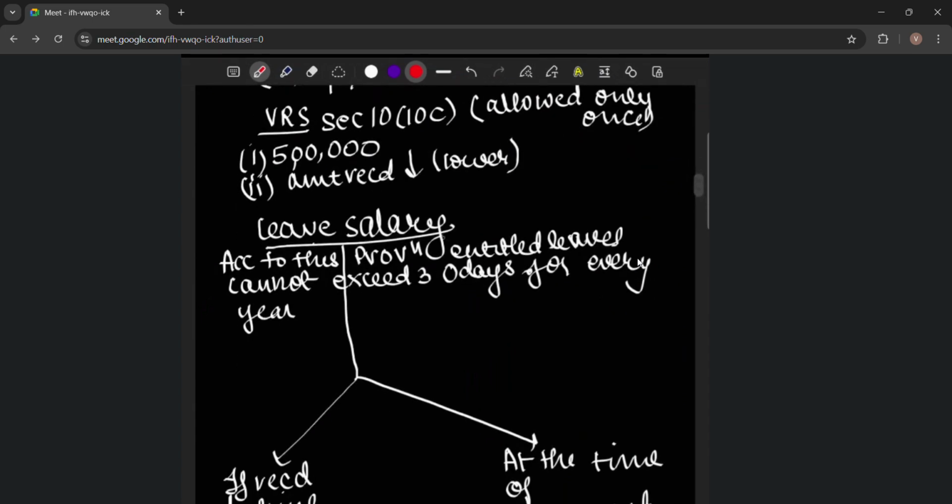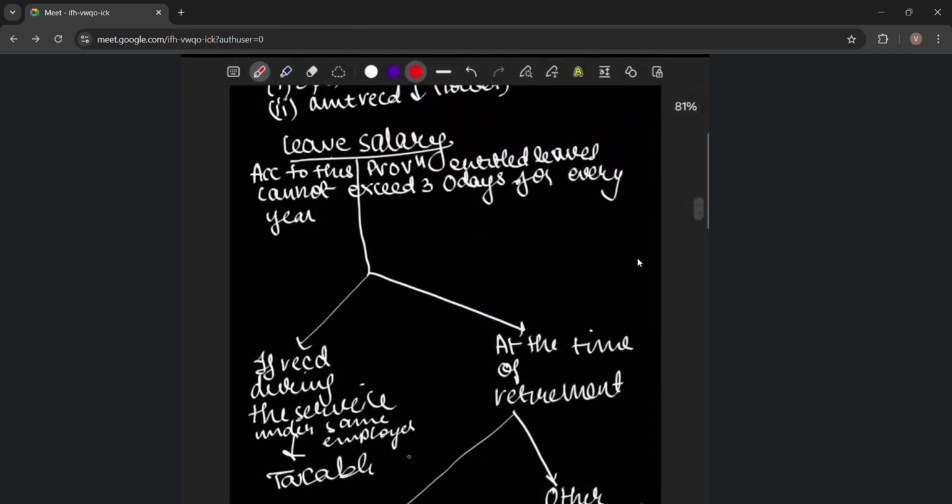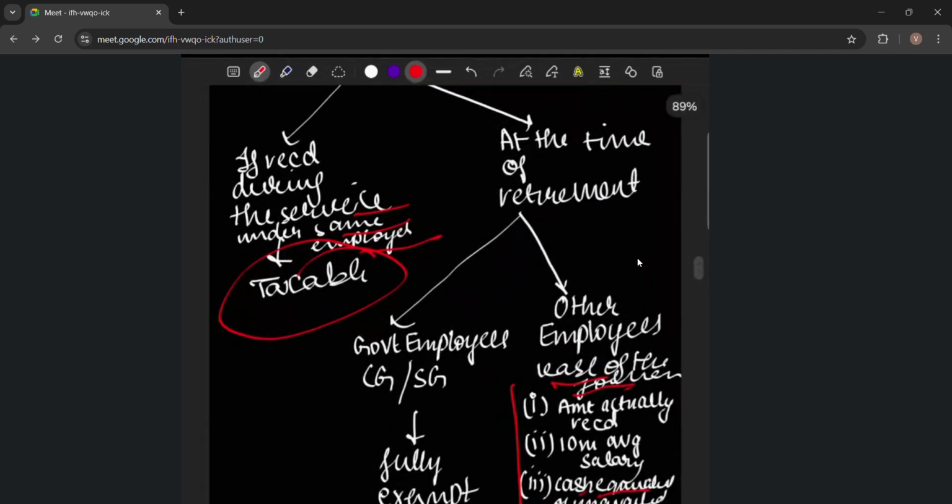Leave salary. According to this provision, entitled leaves cannot exceed 30 days for every year. Leave salary, if received during the service, is taxable under the same employer. If it is received at the time of retirement, then there will be two cases.